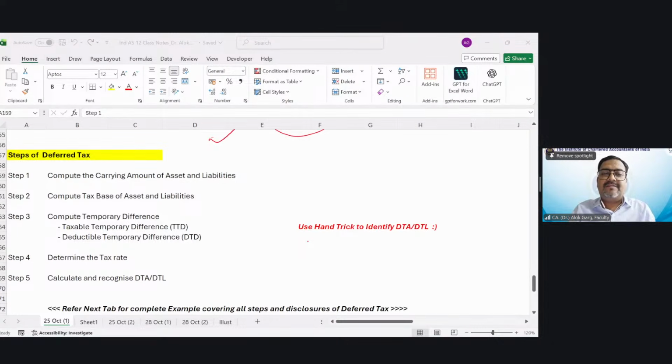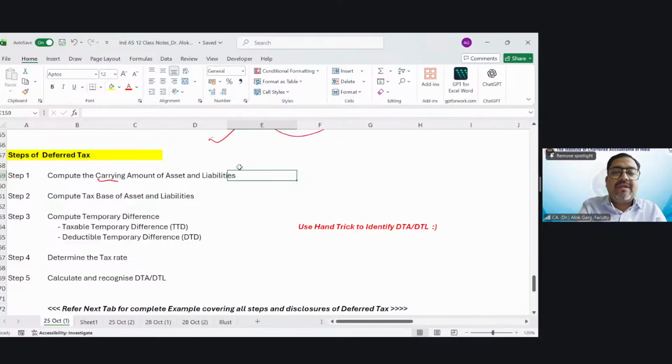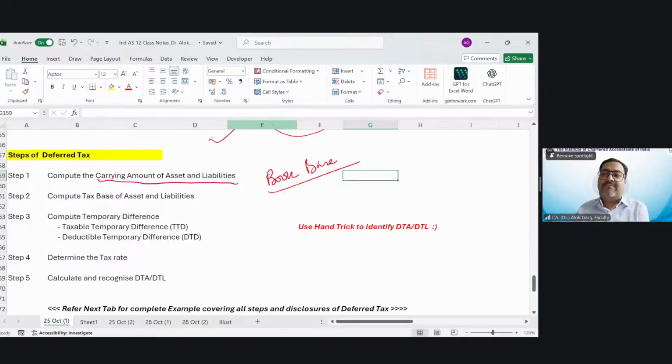I hope it is clear. Okay, so let's quickly discuss this part. Friends, what are the steps of the deferred tax? First step, compute the carrying amount of assets and liabilities, which is also known as book base, right? Book base means balances as per company's books. Compute tax base of assets and liabilities, applying the income tax provisions. If you prepare the balance sheet as per income tax provisions, what will be your asset and liability balances?